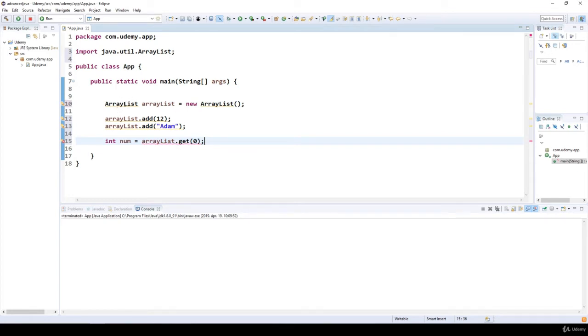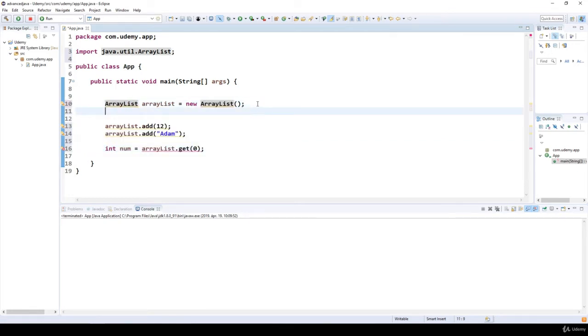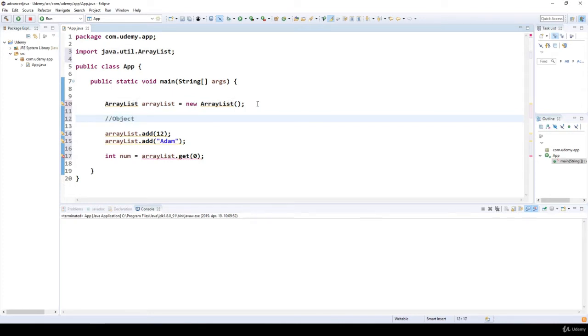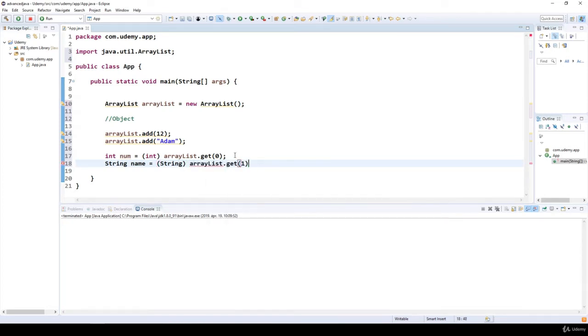So as you can see, if we use an array list like this, then Java is going to store objects. So no matter what type we use, Java is going to cast these items into objects. And this is why we have to use typecasting whenever we get that given item. So in this case, we have to specify that it is an integer. If we get the string name, then again we have to make some typecasting, so get with index 1, and it is not that convenient because we have to make castings, and typecasting is quite an expensive operation, and on the other hand it is not an efficient programming solution.